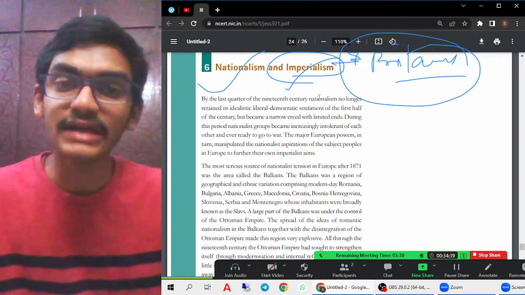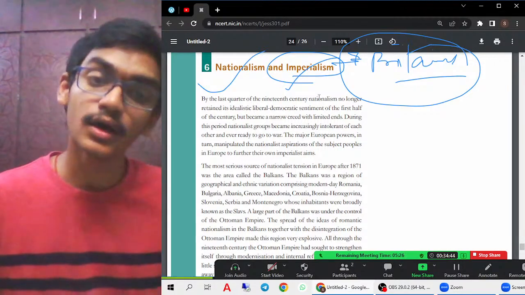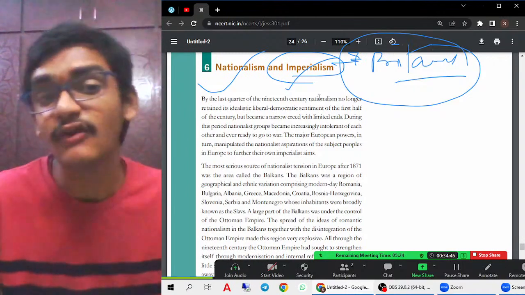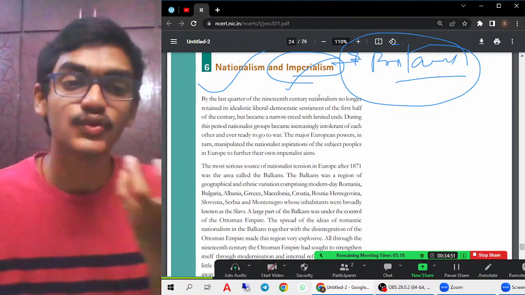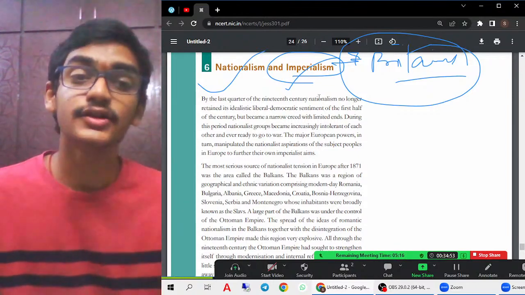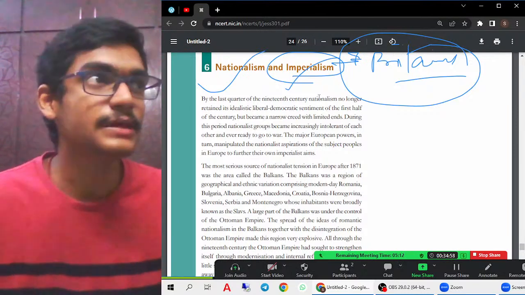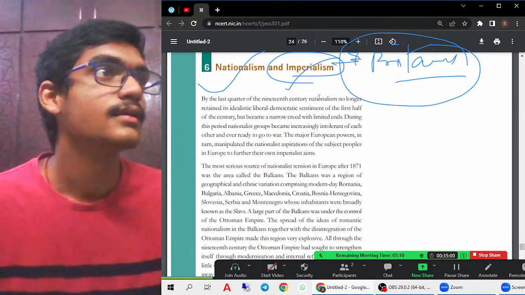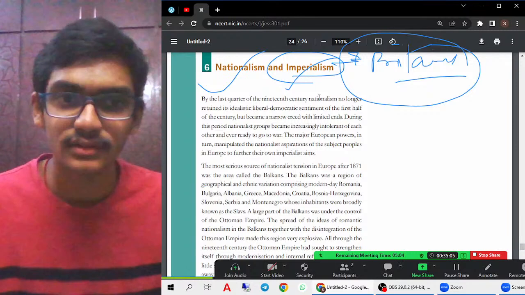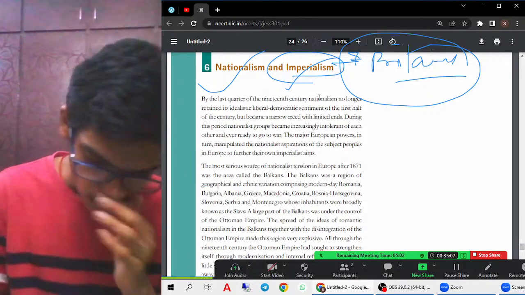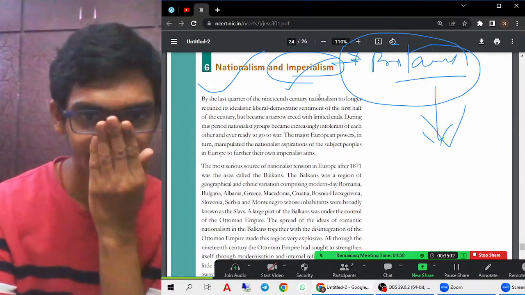Colonialism is when one country that is more superior, having supreme and dominant power, tries to suppress and oppress another country, the people who have less power. So this is called colonialism.